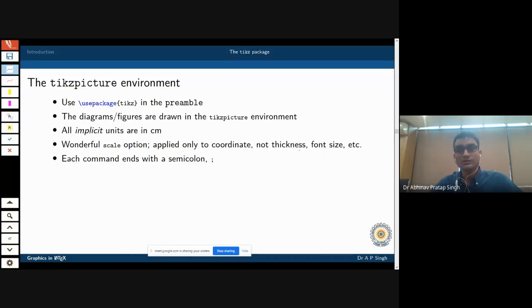Now this you have to always remember, and sometimes you may forget very easily: you have to end every command with a semicolon. That tells TikZ that you are now done with the command. Every command is ended by this semicolon. Now the internal coordinate system is like this: on the horizontal axis you have your x-axis, and vertical is your y-axis. So that is the coordinate system.